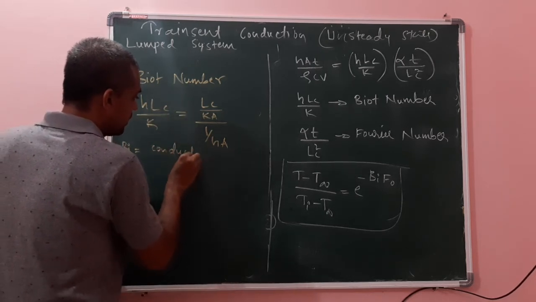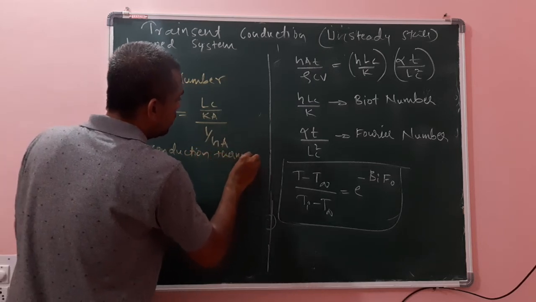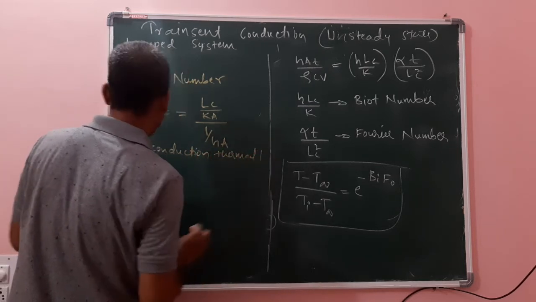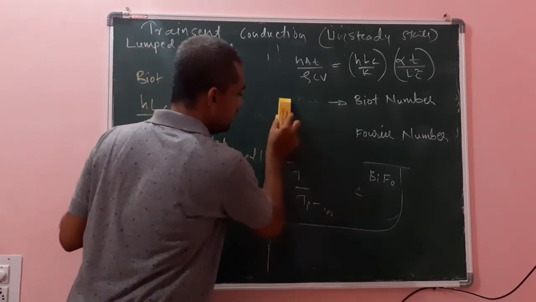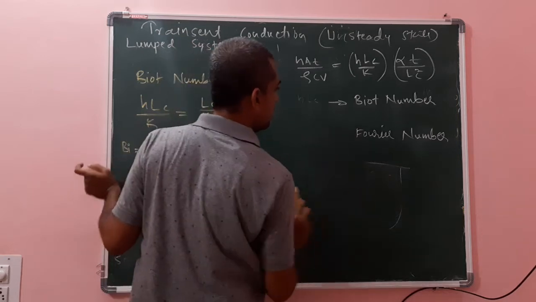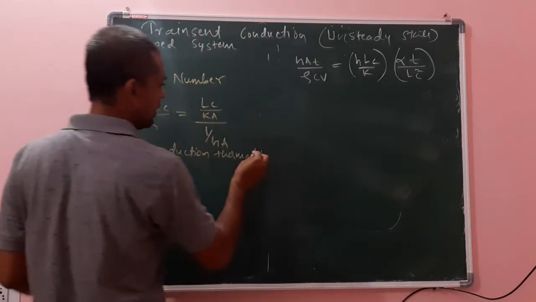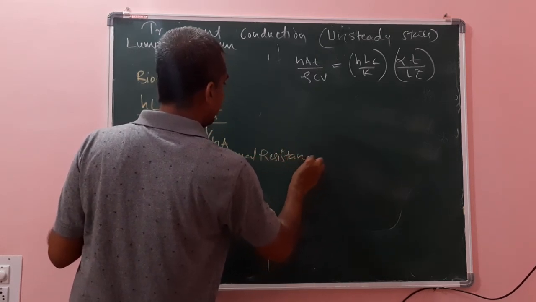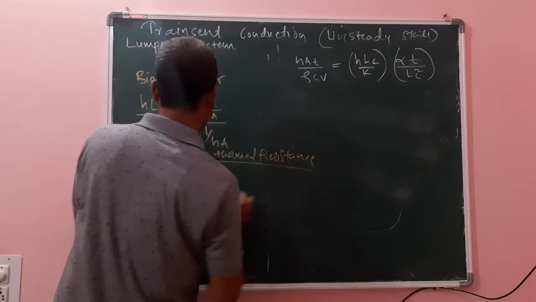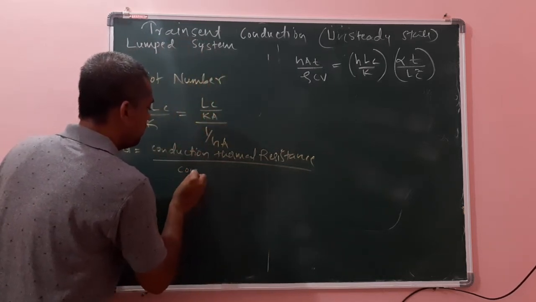Conduction thermal resistance. And 1 divided by hA represents convection thermal resistance.